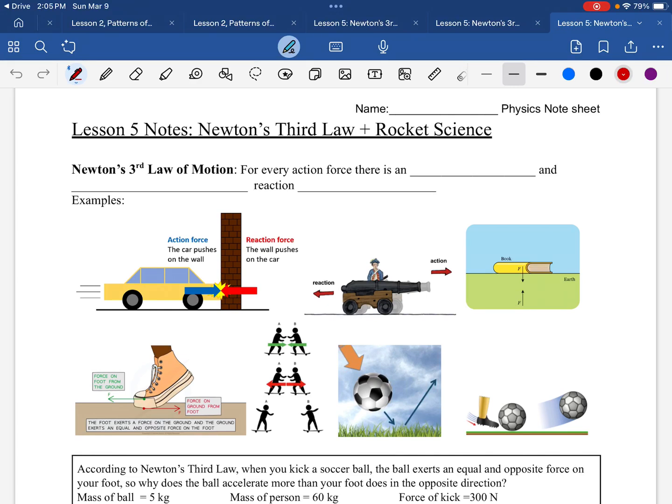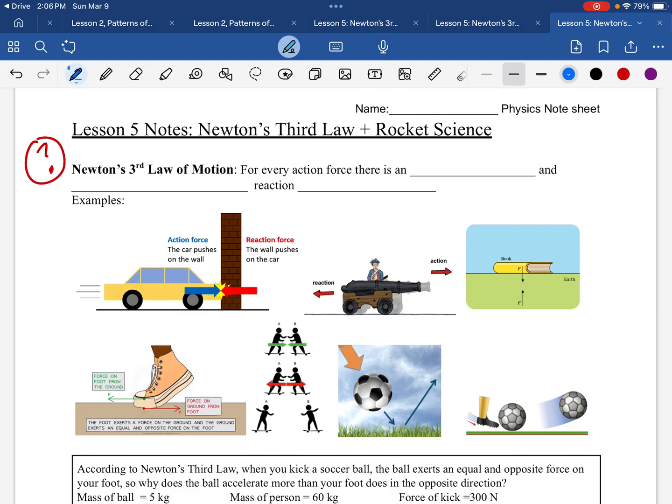Newton's third law in rocket science. So we have learned Newton's first two laws, and you're going to answer a question. You're going to state what they are here in the embedded video questions. Newton's third law of motion is the new one that we're going to learn.